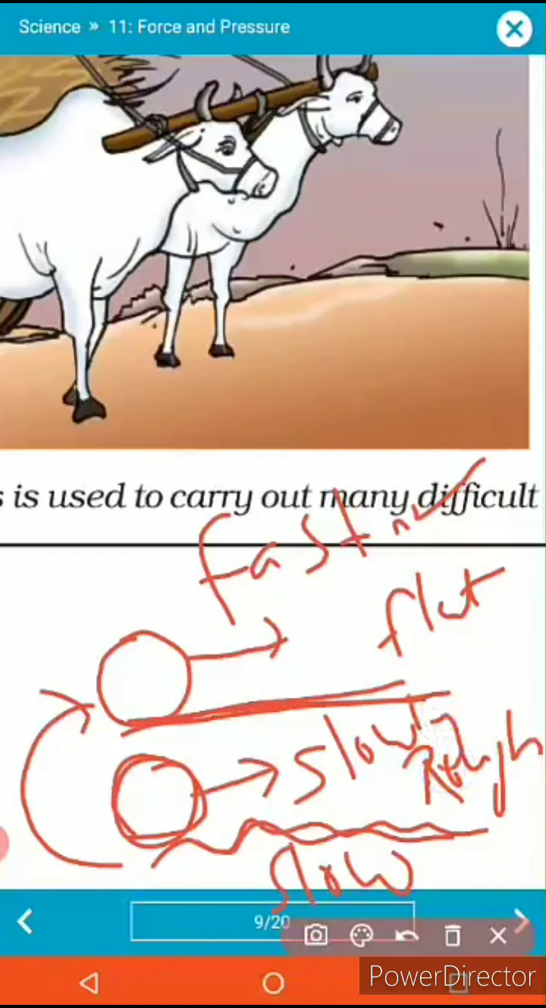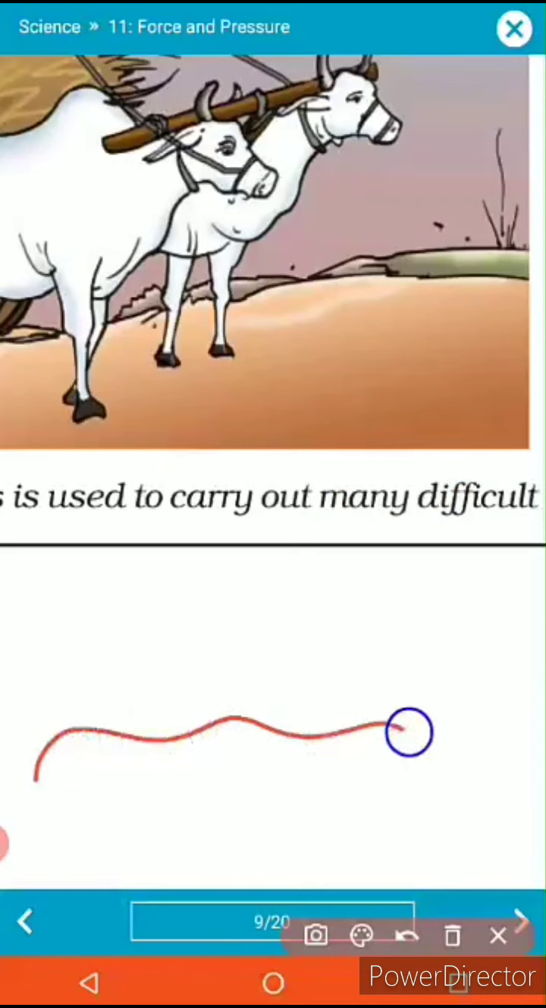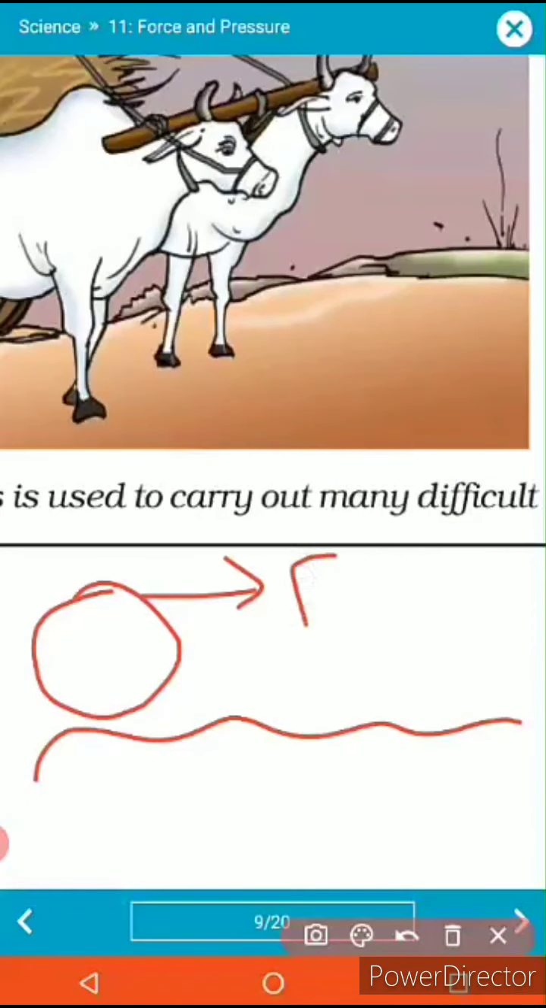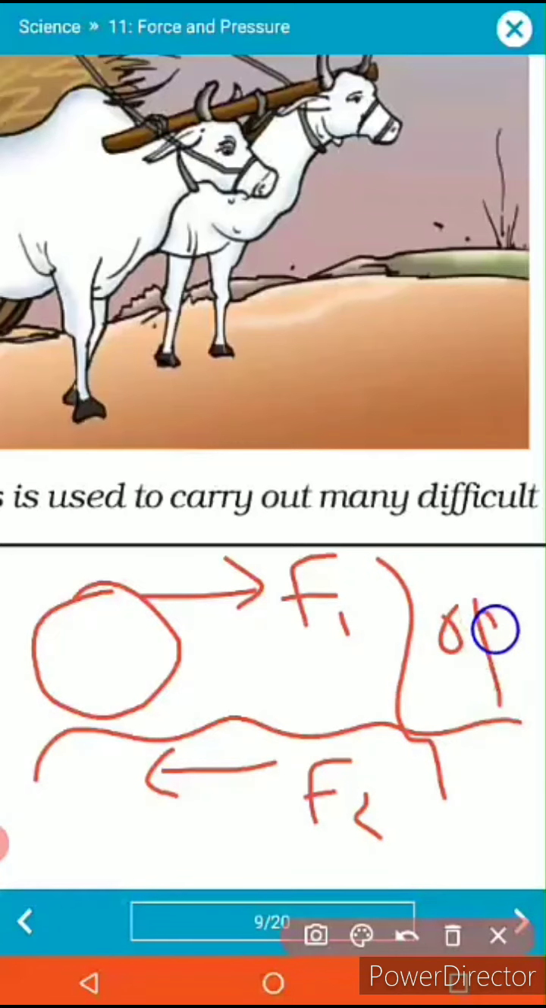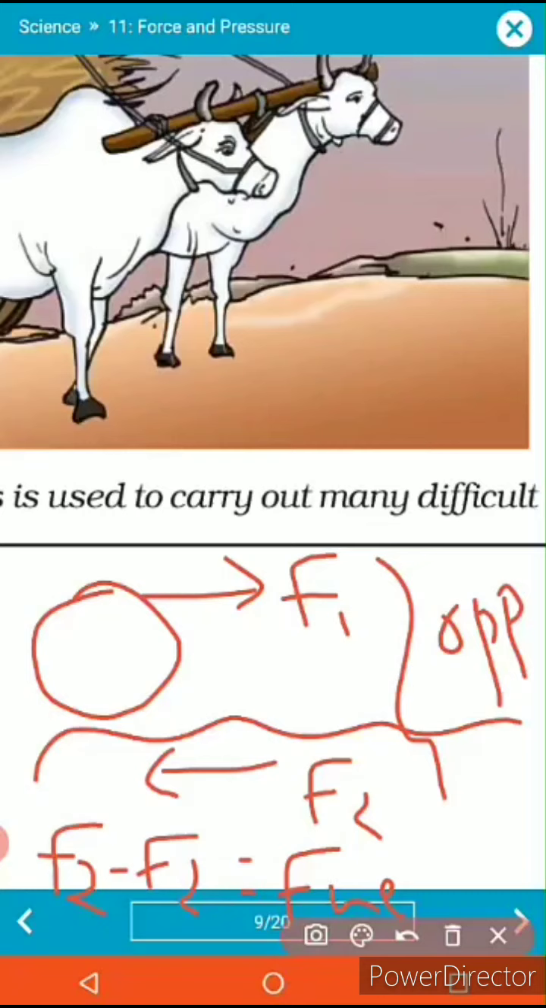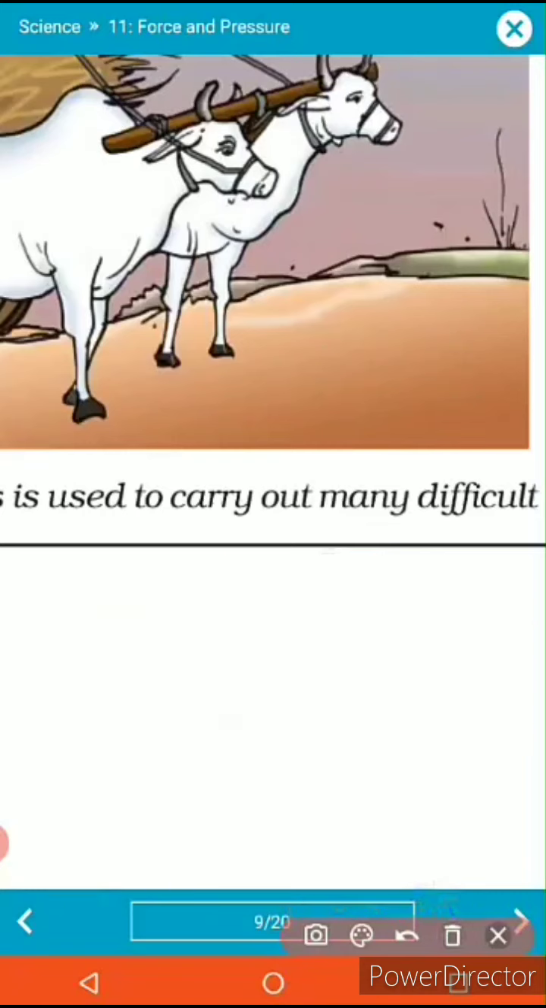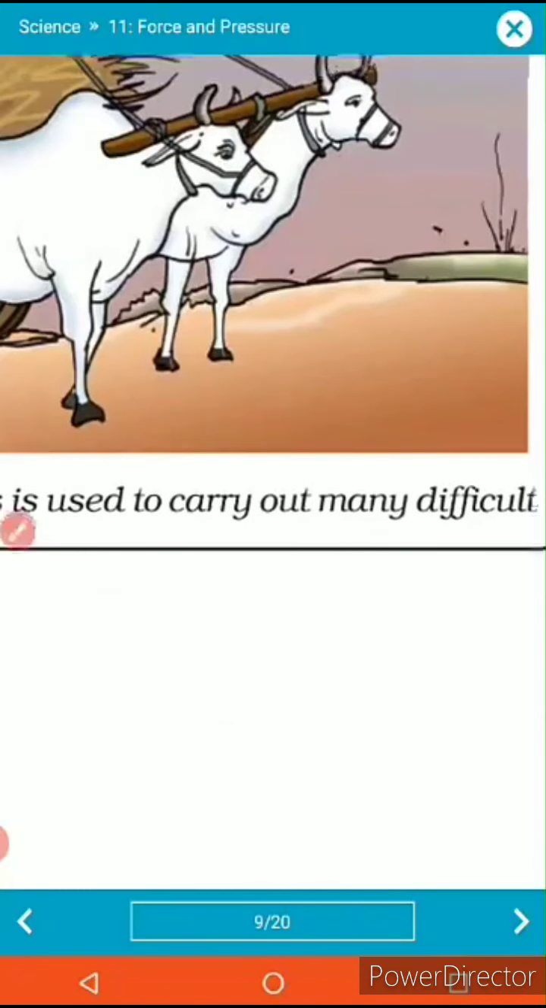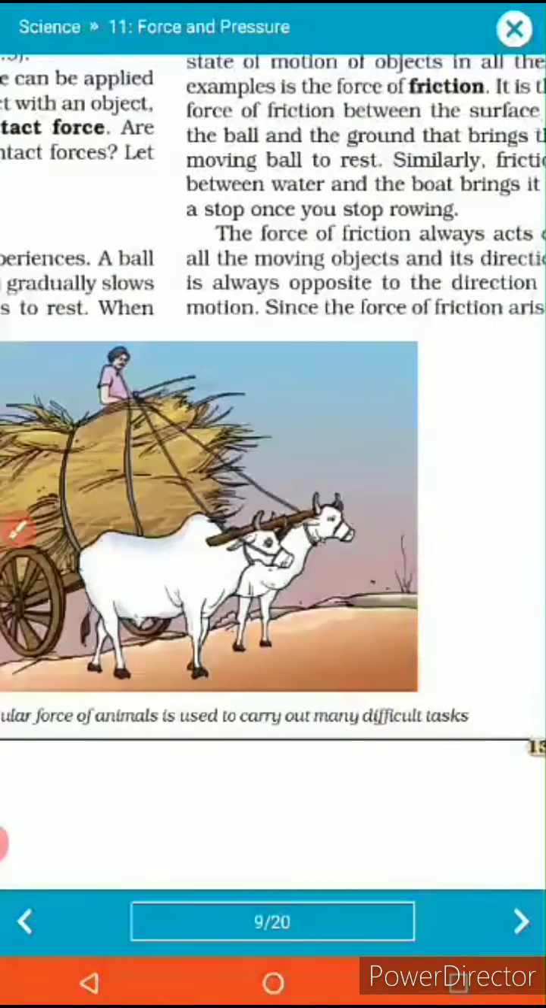So in this case, what happened? Two forces. See, this is the rough road, this is your object. On the object the force is applied over here, but due to the rough surface the force is applied here. This is F1 and this is F2. Whenever two forces are in opposite directions, I already told you, the net force is the difference of the forces. That's why friction force is also called an opposing force. Friction force is responsible for slowing down the motion of an object.